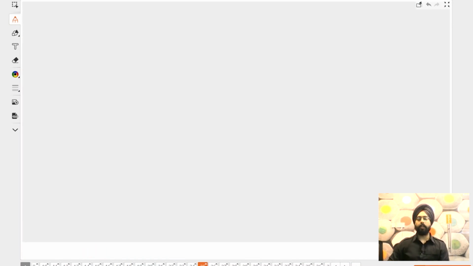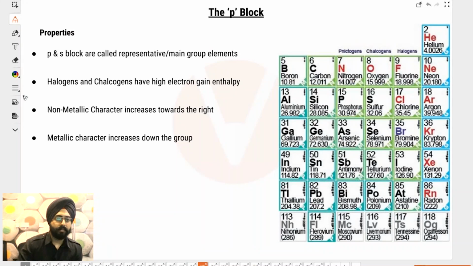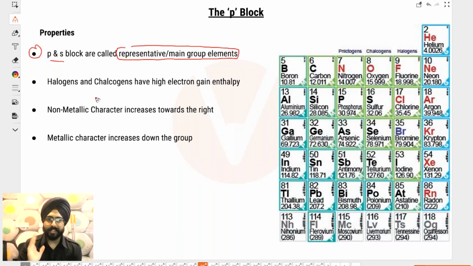Now let us go to the properties of P block. First statement is that P block and S block are called representative or main group elements. Okay, this is just a name that is given to them. So don't think of why it happens or how it happens. It is just a name that is given to them, that S block and P block elements are called representative elements or main group elements.